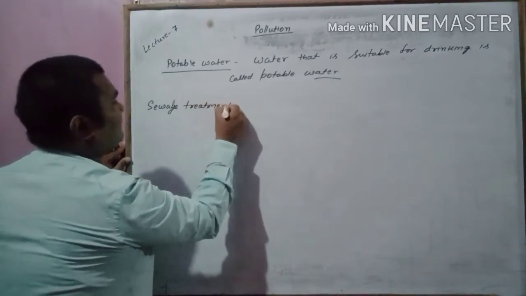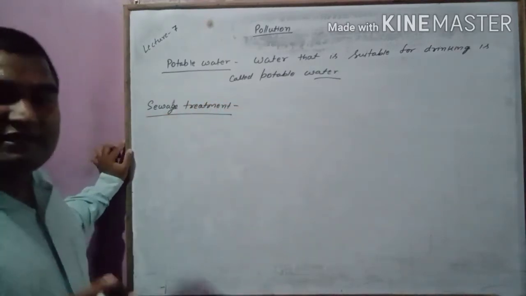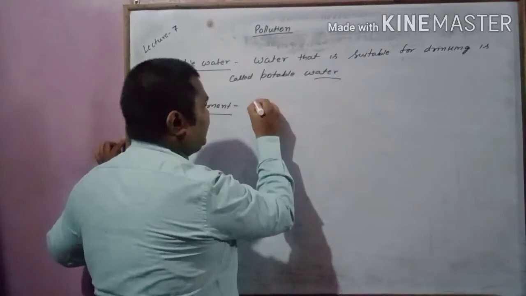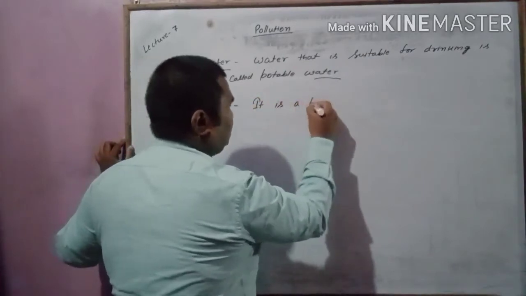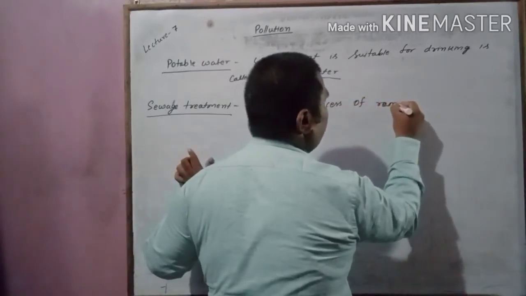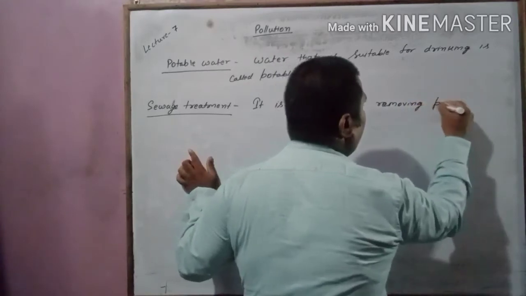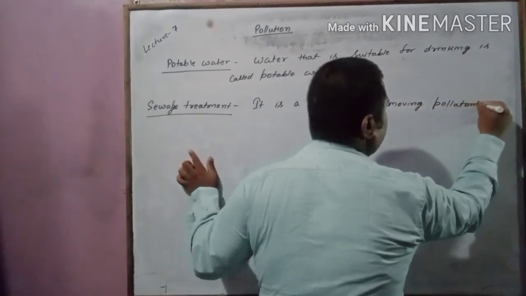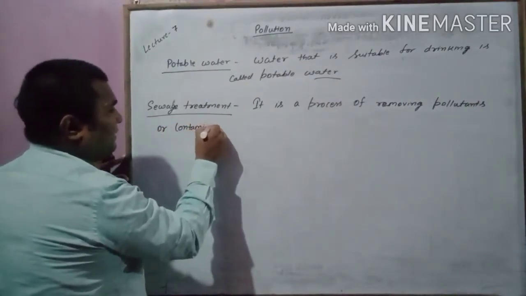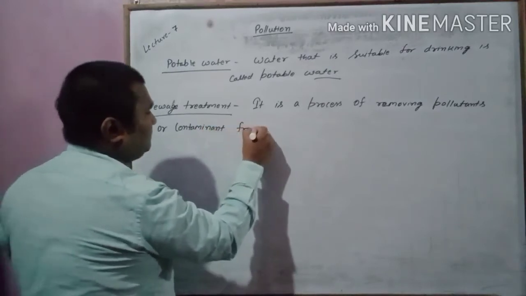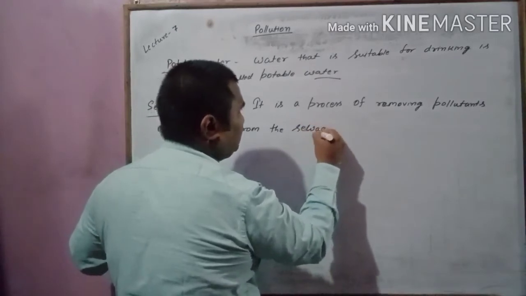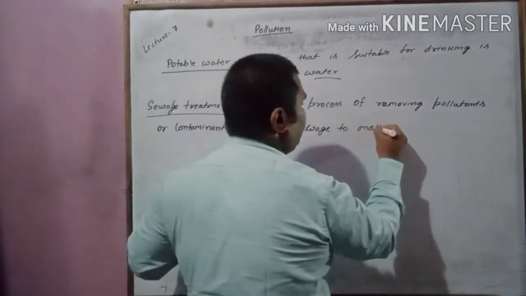The water that is discharged into water bodies, or that is supplied into houses, passes through this sewage treatment. So what is sewage treatment? It is a process of removing pollutants or contaminants from the sewage. What is sewage?